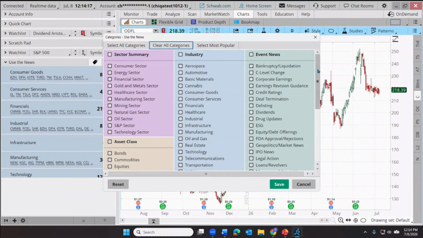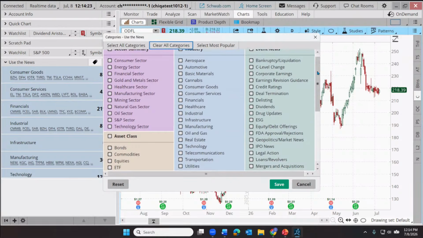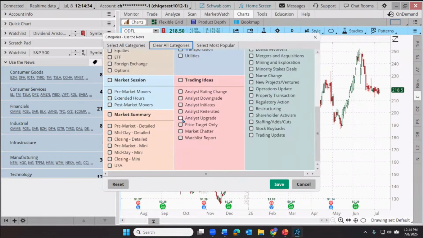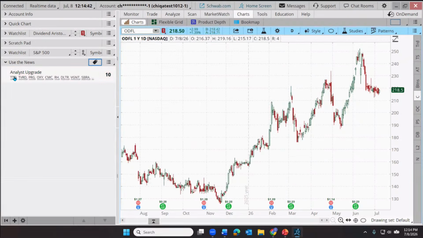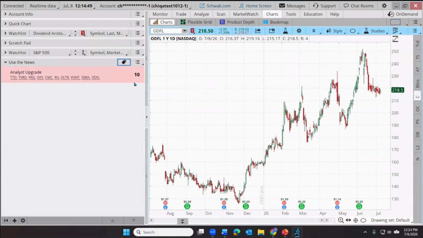And what if we just wanted to look at one? I'm going to stick with a common theme. It's not a suggested approach to the way that we might trade. Someone else might not have any interest in, let's say, analyst upgrades. Maybe they're interested in what's happening in, who knows, manufacturing or healthcare or whatever. But I'm going to scroll down, and let's sort the news again for analyst upgrades. Just check this box under trading ideas and save that. And you'll notice it just lists our different symbols here. And if we widened this out far enough, there's Old Dominion. It's kind of tucked away there.